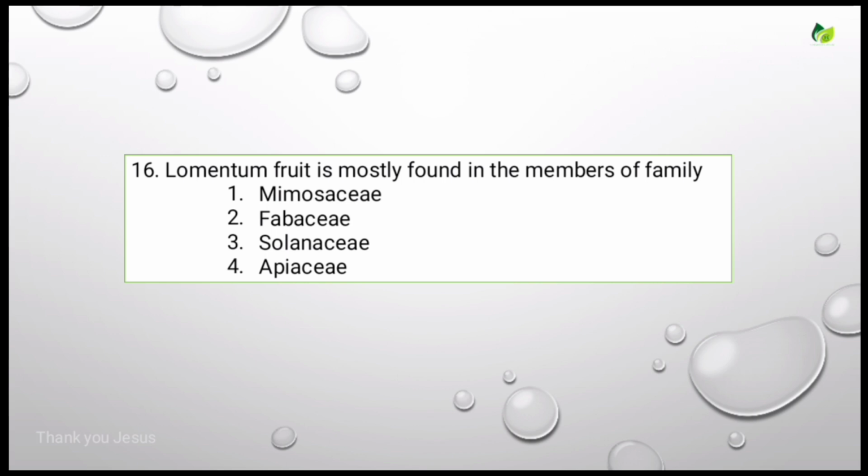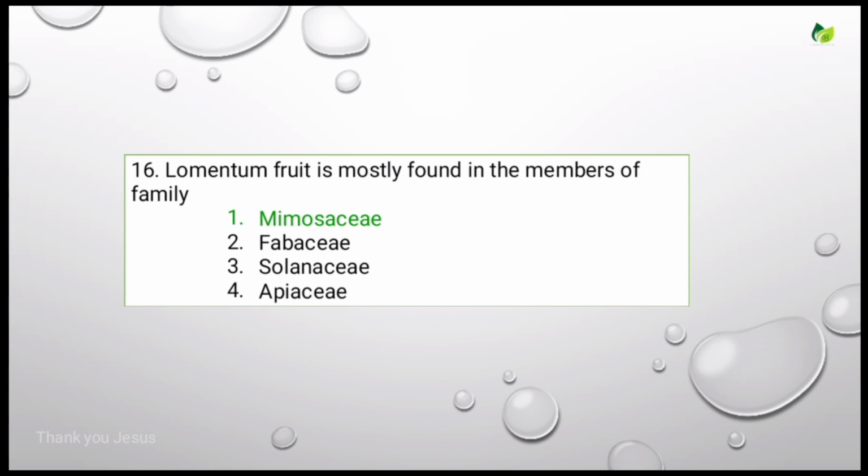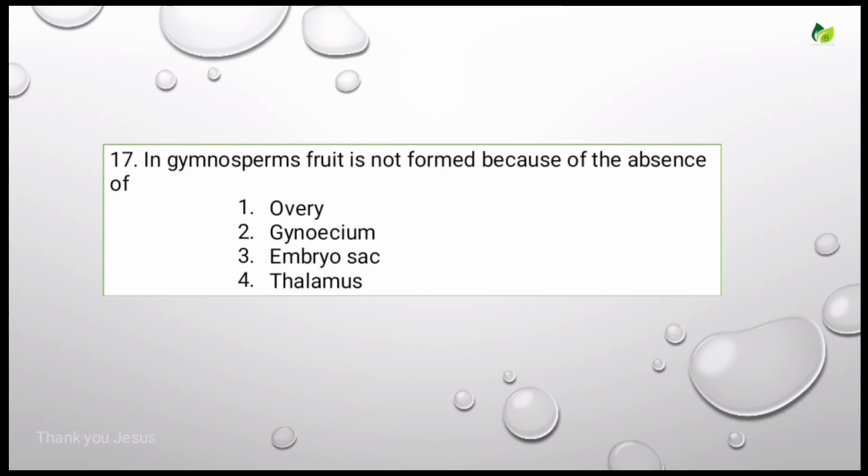Let's see the next question. Lomentum fruit is mostly found in the members of the family, options are Mimosaceae, Fabaceae, Solanaceae, Apiaceae. Among them, lomentum is a type of dehiscent legume fruit, mostly found in the members of Mimosaceae. The correct answer is Mimosaceae. It is a leguminous fruit. Next question. In gymnosperms, fruit is not formed because of the absence of dash. Options are ovary, gynoecium, embryo sac, thalamus. The correct answer is ovary.